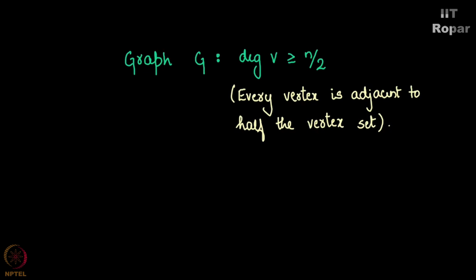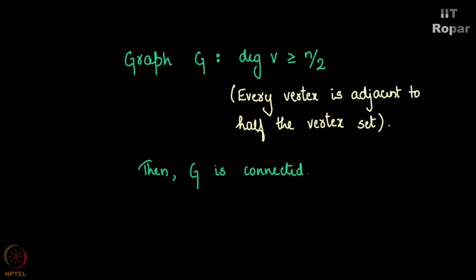Okay, now what can you say about such a graph? This graph has a very interesting property that it has to be connected. You cannot have the graph disconnected if you have this property that every single person in this network is adjacent to at least half of the entire network. Now, this is what we mean by emergence of a property. Do you see how this is true? This is the right point where you should pause the video and think, why is the graph connected?